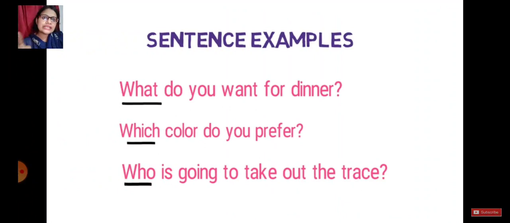Now what is used at the first? Which color do you prefer? At first. Who is going to take out the trays? So every time whenever these words come at the first with a question mark at the ending, it becomes your interrogative pronoun. If these words come in between, with no question mark, it will become your relative pronoun. Hope it is understood to you.